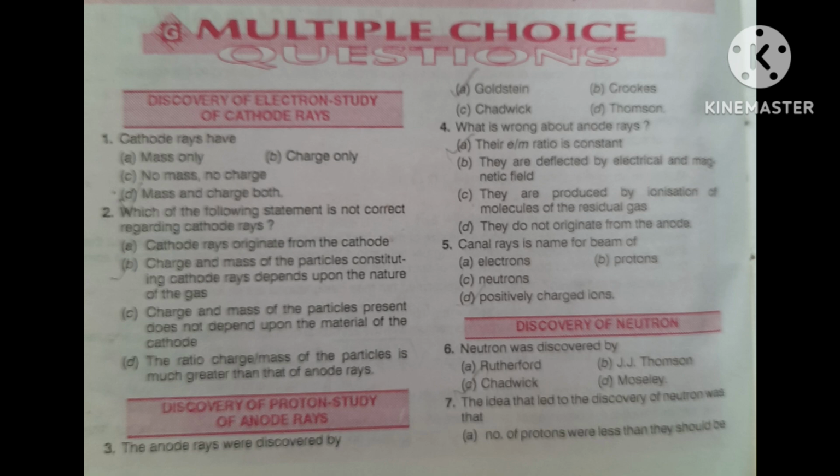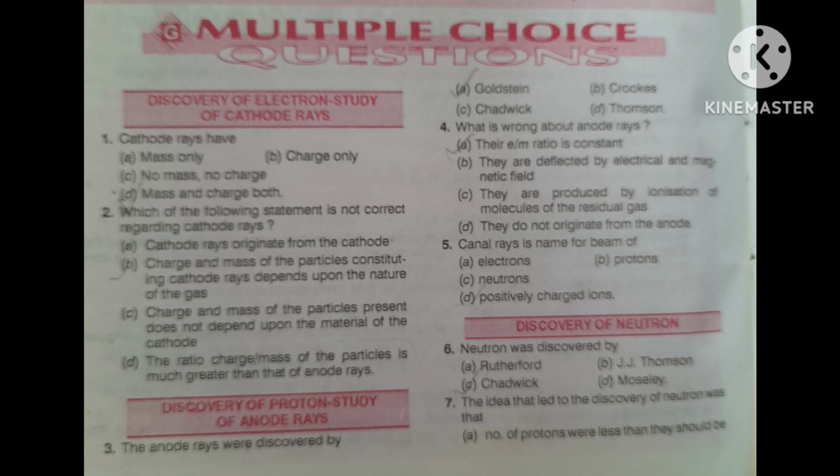Now, next question. What is wrong about anode rays? First option, their e/m ratio is constant. Second, they are deflected by electrical and magnetic fields. Third, they are produced by ionization of molecules of the residual gas. Fourth, they do not originate from the anode.